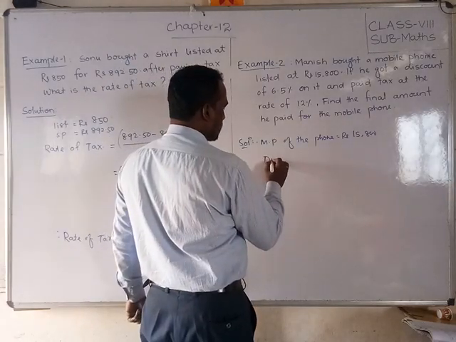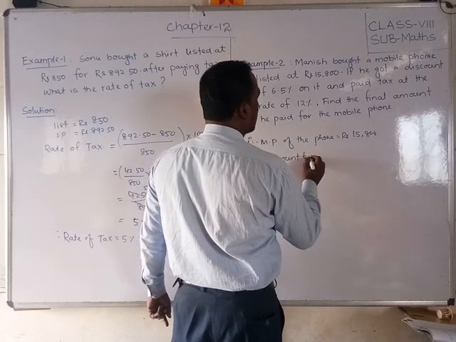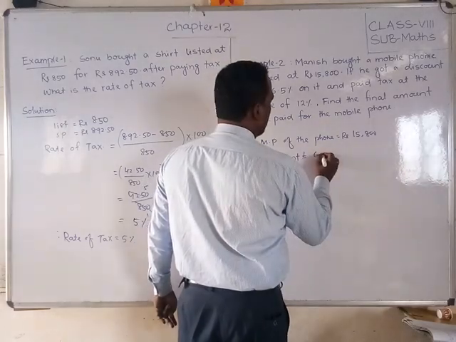Given that discount percentage, discount is equal to कितना, 6.5%.